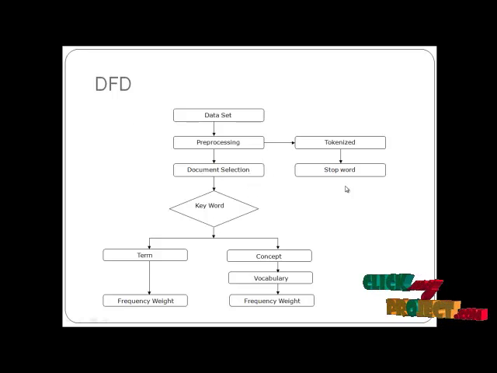Once we have the document selection, we check the keywords with the tokenization method. The tokenization retrieves the hierarchical position of all the keywords separately. We check the three documents for the biomedical related documentation. The keywords are analyzed in two space models, the term and the concept. In the term model, we only check the keywords, calculating the frequency and weight for all the documentation.